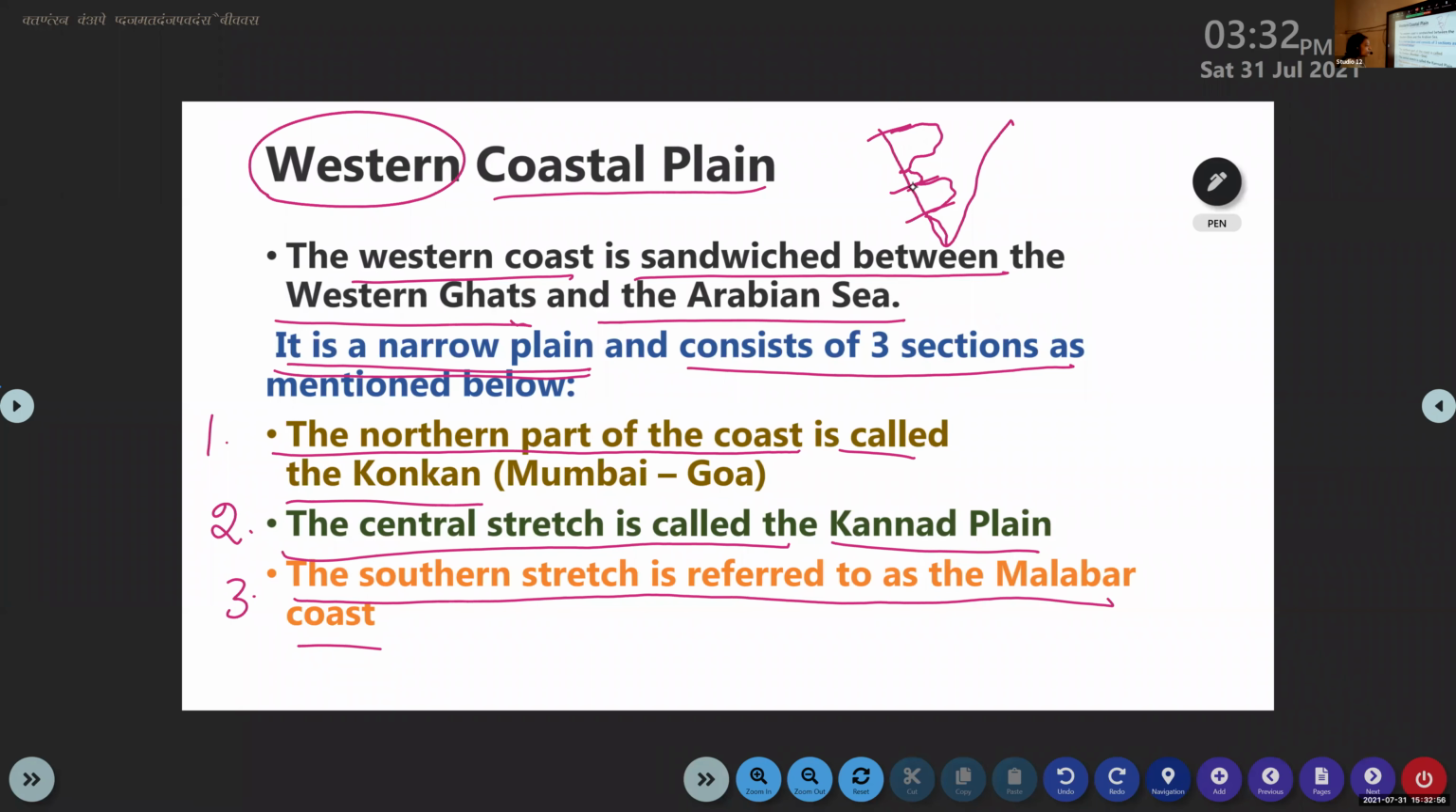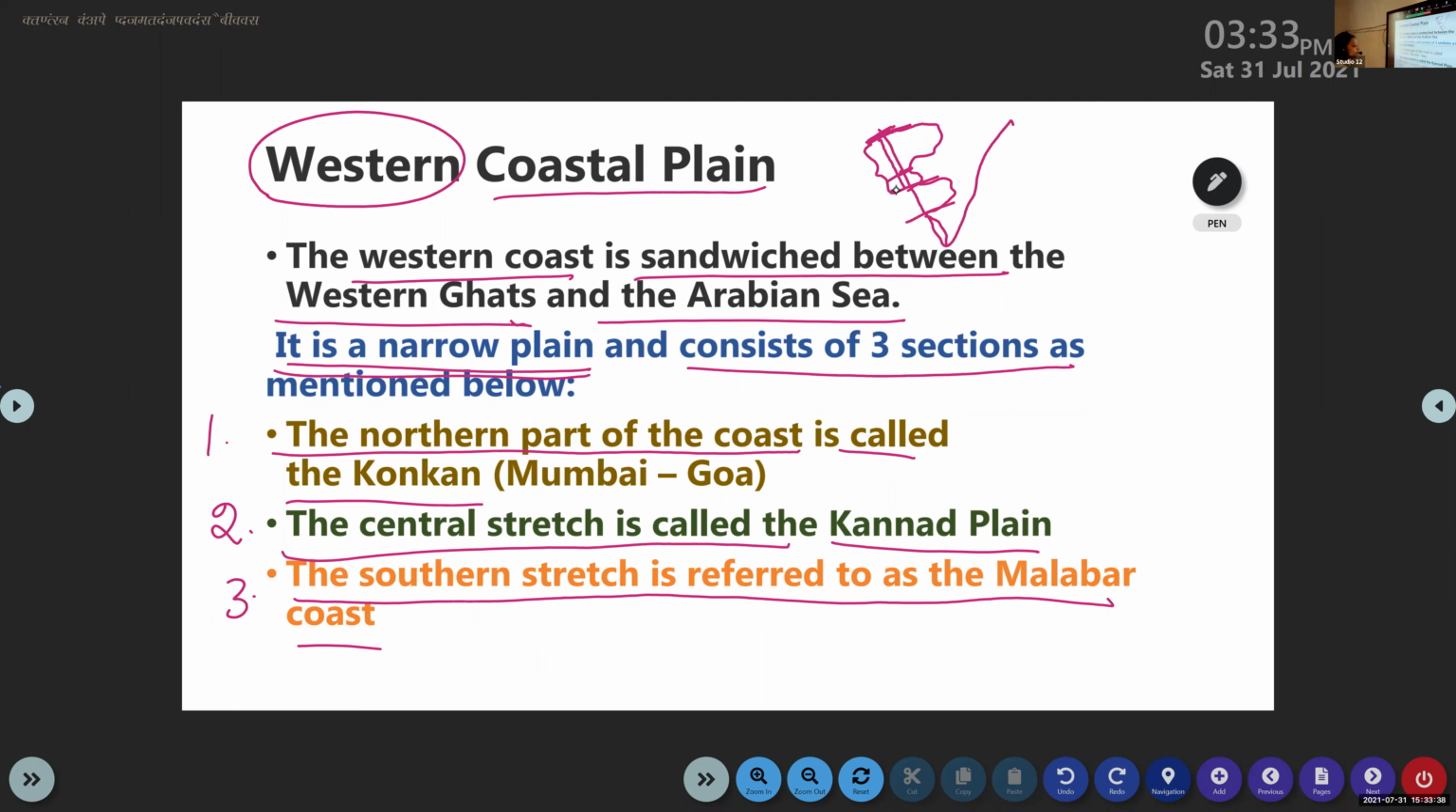Okay, children. See the first one. The northern part of the coast is known as Konkan. That lies between Mumbai and Goa. So we know that Mumbai is the capital of Maharashtra. So the Konkan extends from Maharashtra to Goa. Goa is the smallest state in India. If you look at the board, you can see from Maharashtra to Goa. So the Konkan coast extends from Maharashtra to Goa.